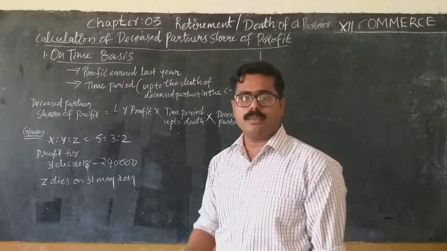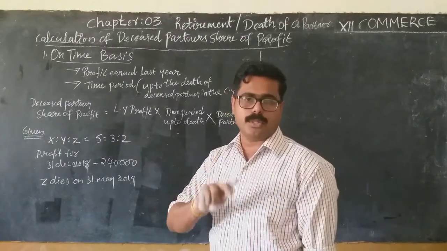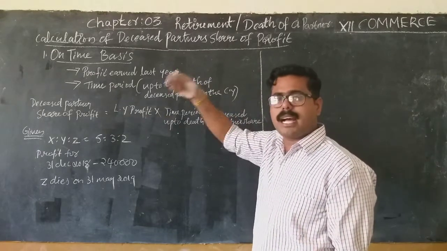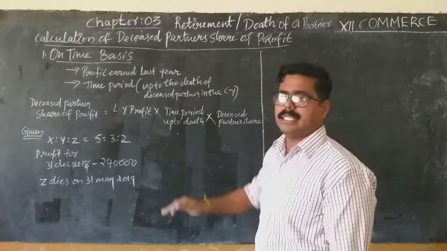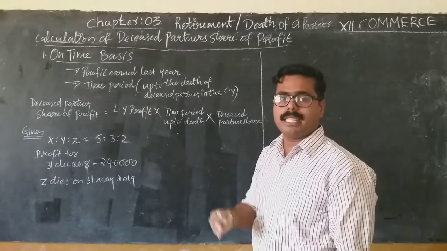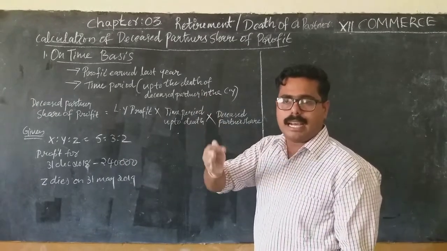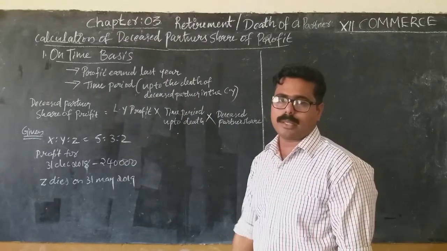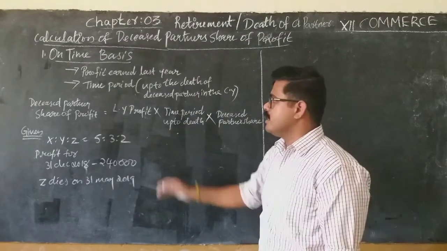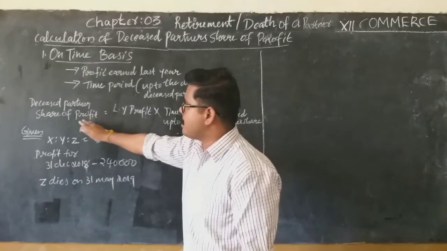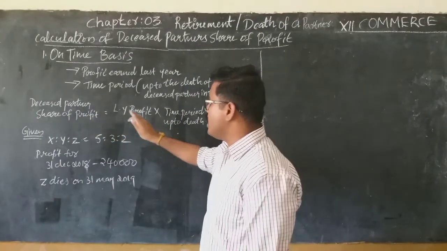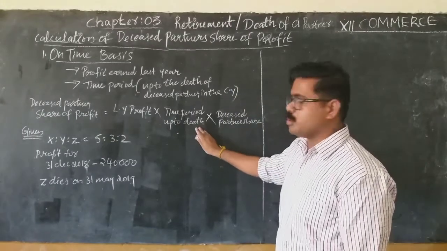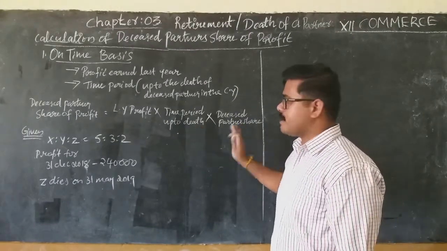Under time basis, we will be utilizing two values only. The first one, profit earned last year, that means last year's profit, and the time period. Time period means from the last balance sheet till the death of the partner. So how to calculate? Deceased partner's share of profit is equal to last year's profit multiplied by time period up to death multiplied by deceased partner's share.